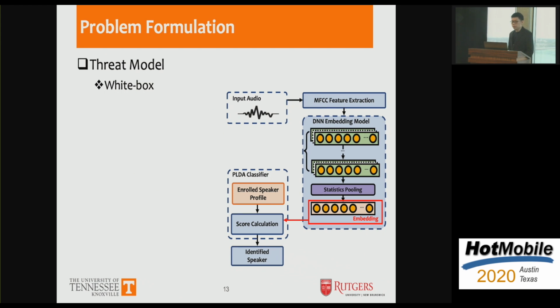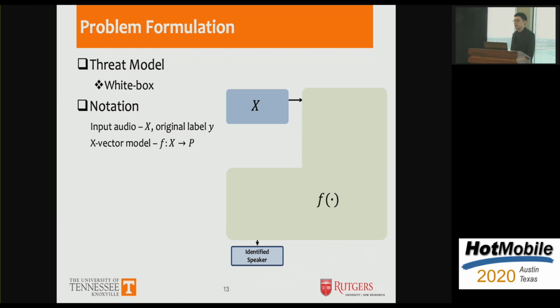And we assume a white-box setting where the adversary has complete knowledge of the model's architecture as well as its parameters. This is commonly used in previous studies as well. And to formulate the attack, we denote the input audio as x, and the x-vector model as a whole can be viewed as a function f, which maps x into p, where p is the output probability vector.